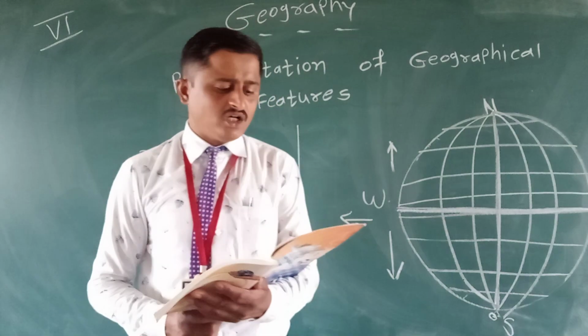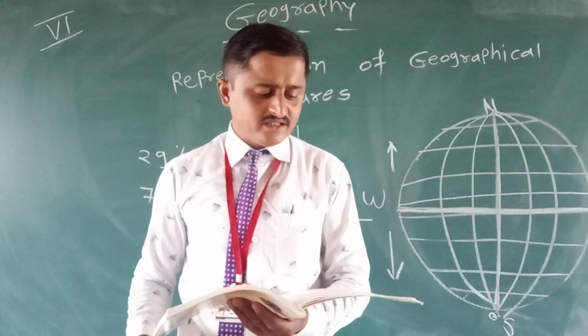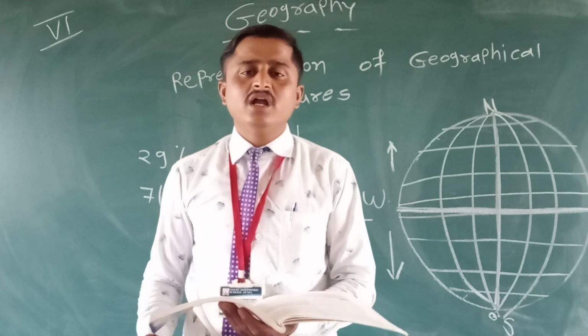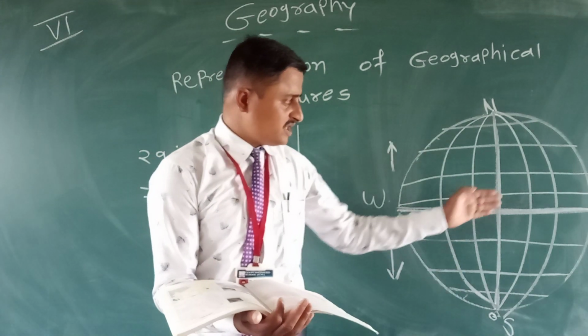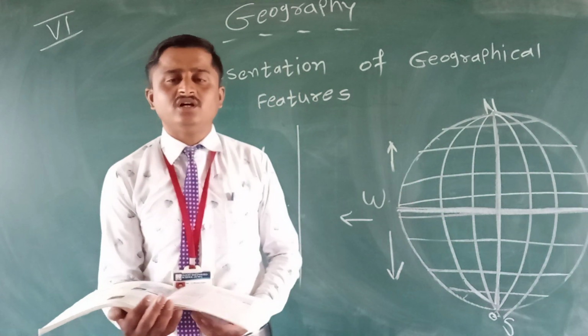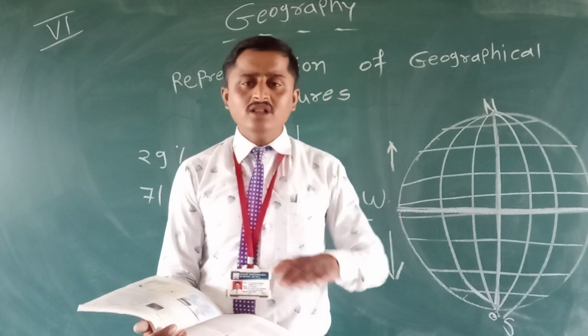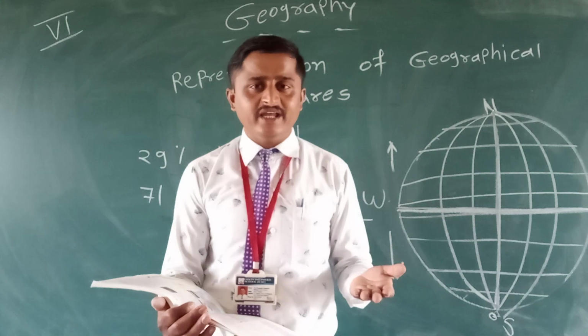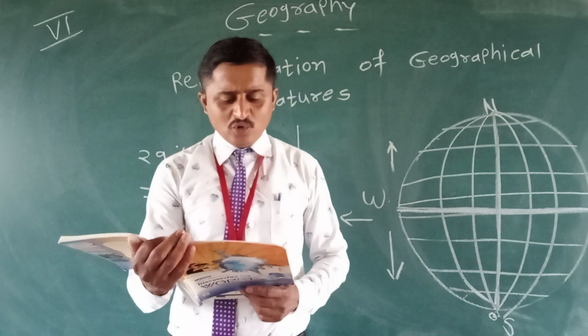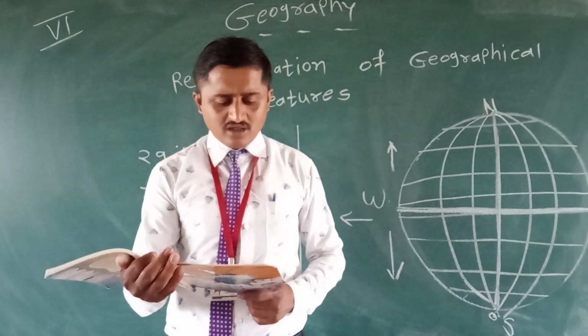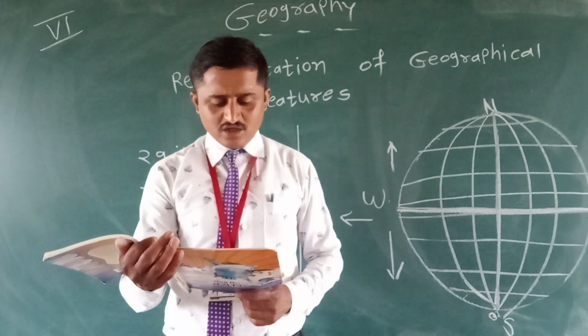Distance and direction are also represented correctly on the globe. North, south, east and west, all the cardinal directions are perfectly shown on the globe.